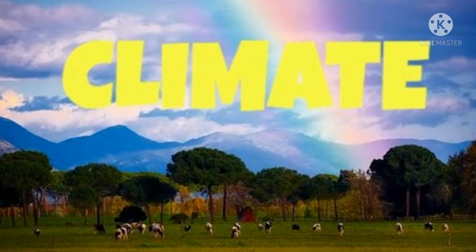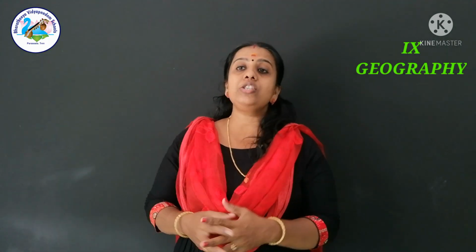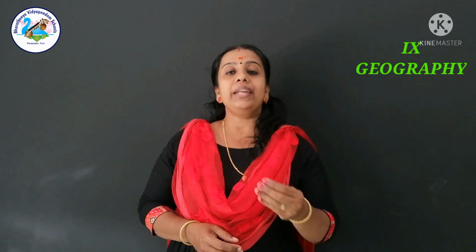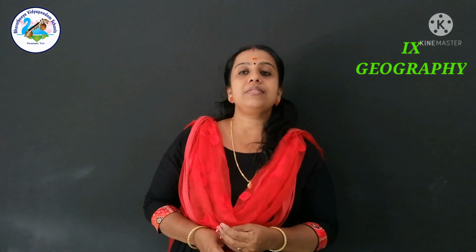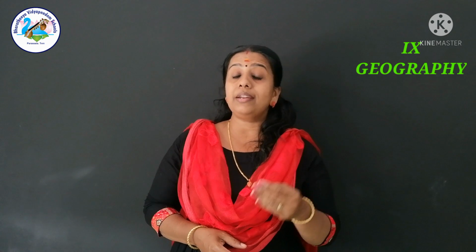Let's continue the topic. Withdrawal or retreat of the monsoon is a more gradual process. It begins in northwestern states of India by early September.